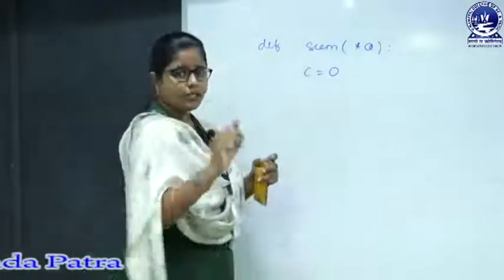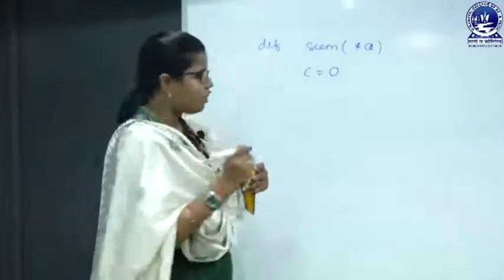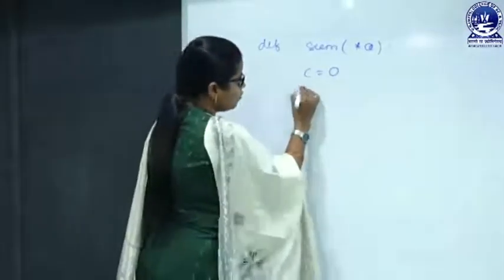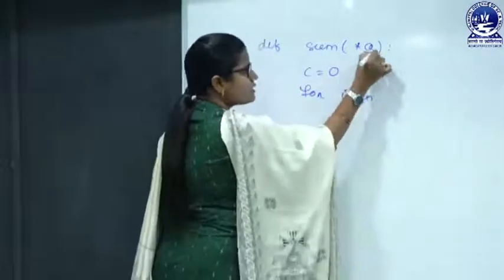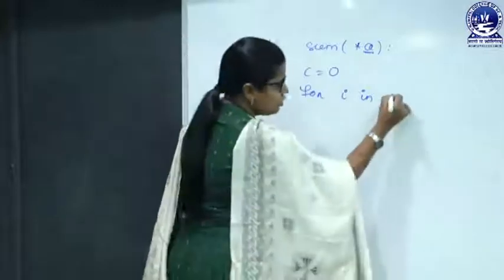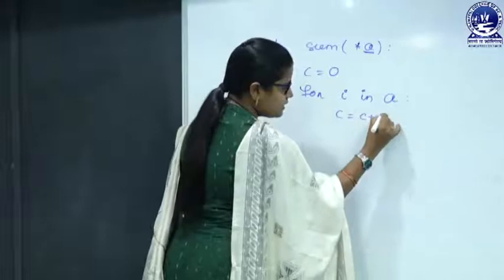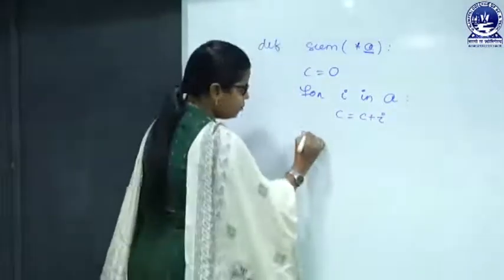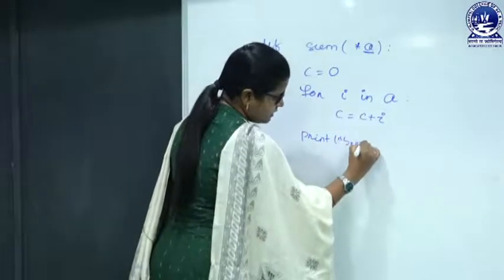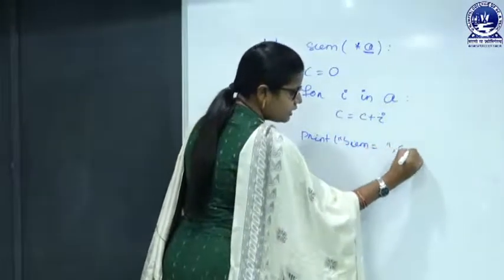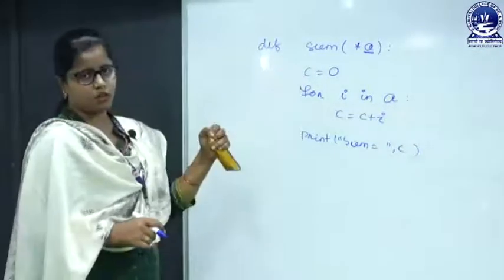And for the tuple, how do we extract the values? By using the for loop. So here I can write for I in, what is the tuple name? That is A. So for I in A, C equals C plus I. Then print sum equals, what? C. Okay. So in the main function we have to call the sum.